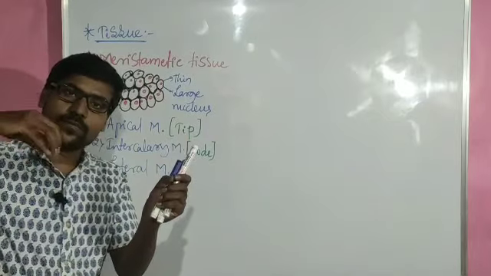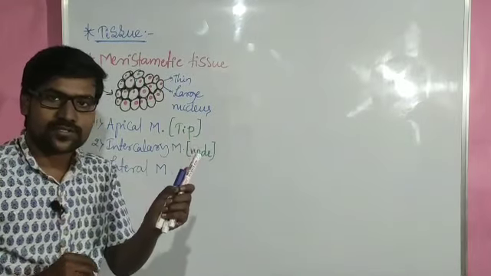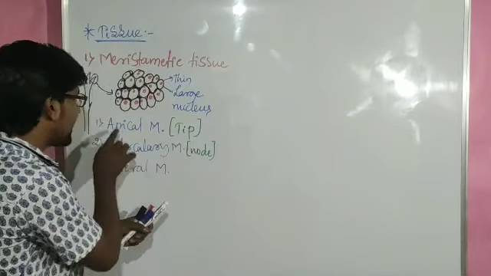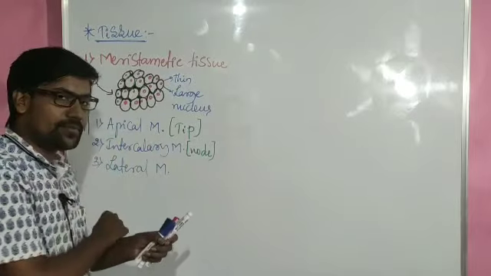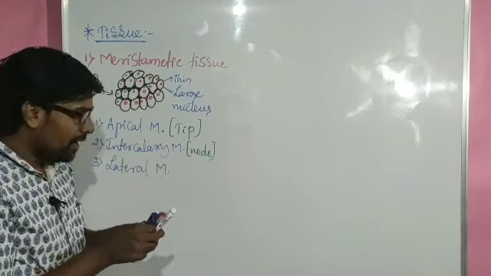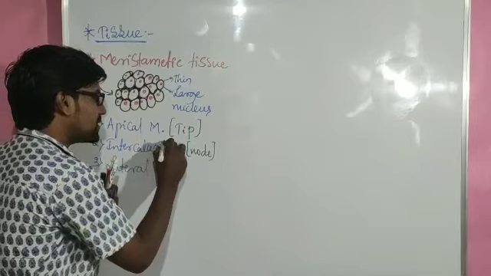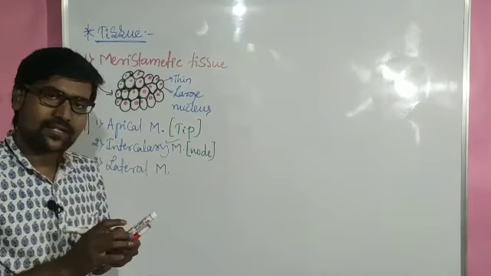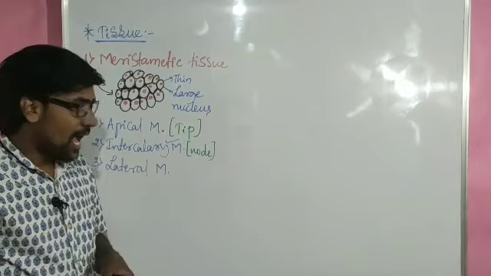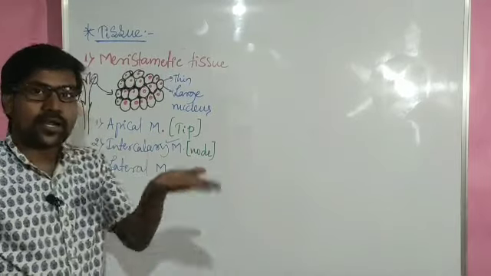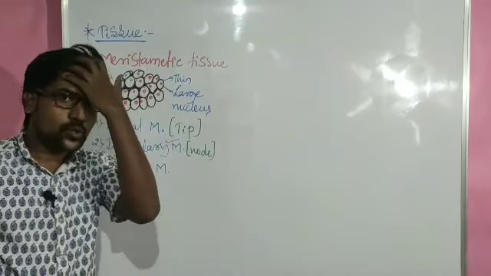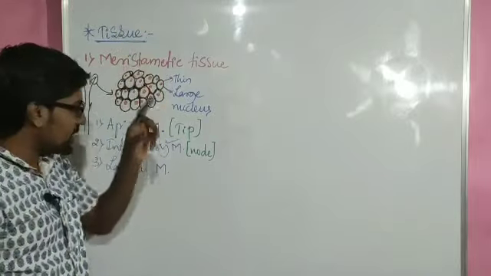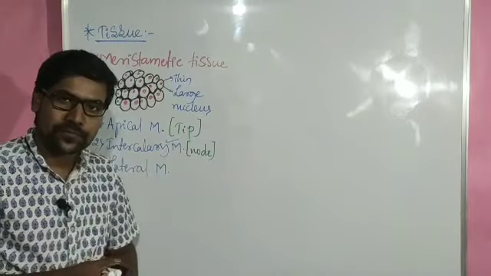From those buds we can get different structures. At the node regions we can see this kind of intercalary meristem. And intercalary meristem is not present in all the plants. In the special plants it will be present, and its main work is elongating the plant body. So the overall length of the plant is increased by the intercalary meristem.